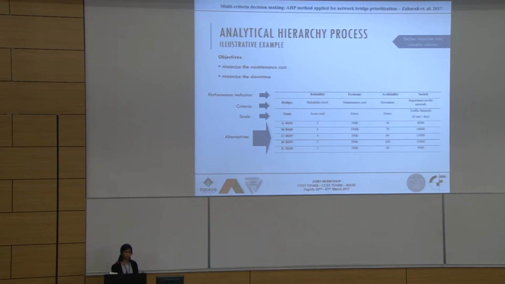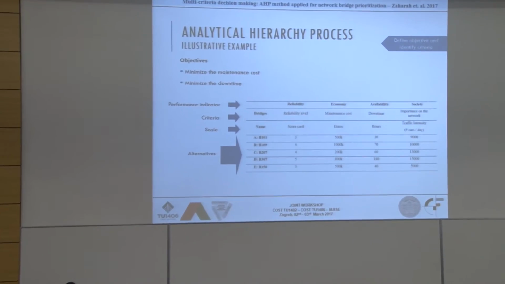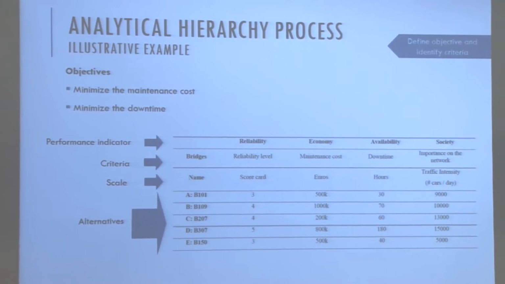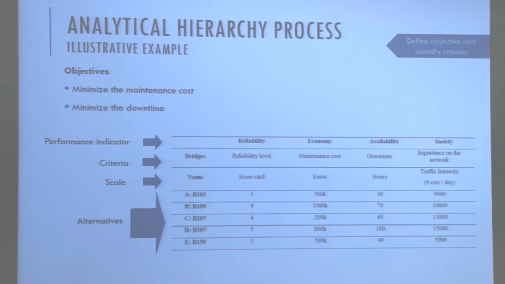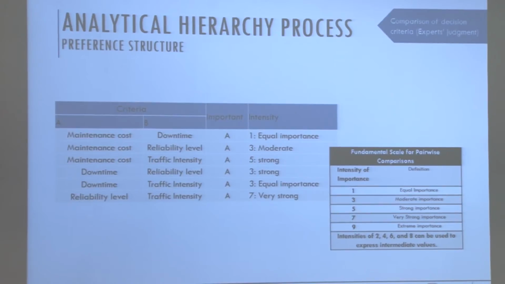It's a scorecard from 0 to 6, where 0 is the best condition and 6 is unacceptable condition. Then the maintenance cost and the downtime. Downtime is the value of how many hours our bridge will not be available during the maintenance activity. The argument could also be that we could apply a reduced speed restriction, but this is just a generic number of hours that we consider. And then the importance of the network, which is measured in the number of cars passing through this particular bridge per day. And for these 5 bridges, we consider all of these values.